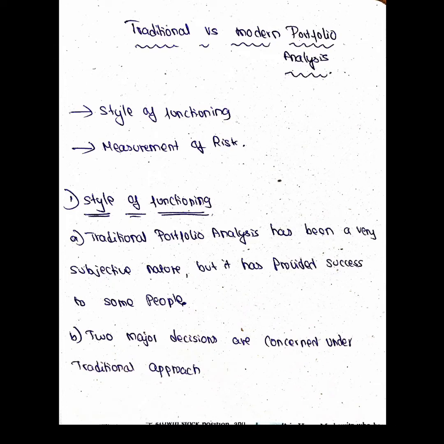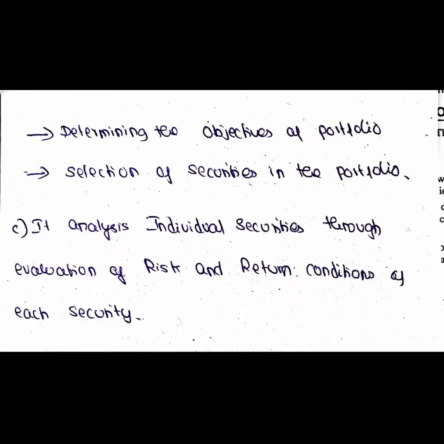See the second point, for that they have 2 major decisions under the traditional approach. One is determining the objectives of the portfolio, and the second one is selection of securities in the portfolio. See what did I say? In the traditional approach, they calculate risk and return for each individual security based on 2 major decisions. One is determining the objectives of the portfolio.